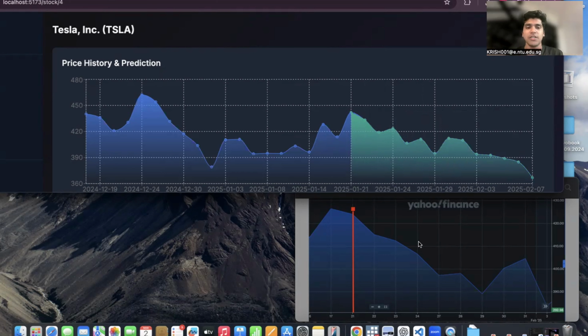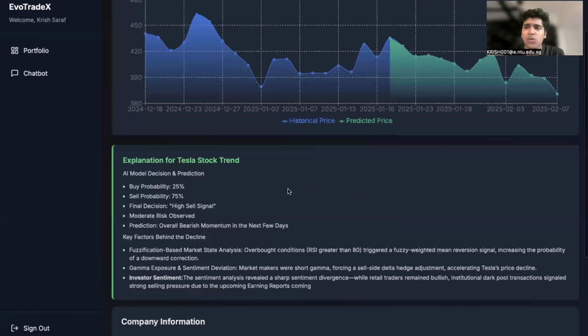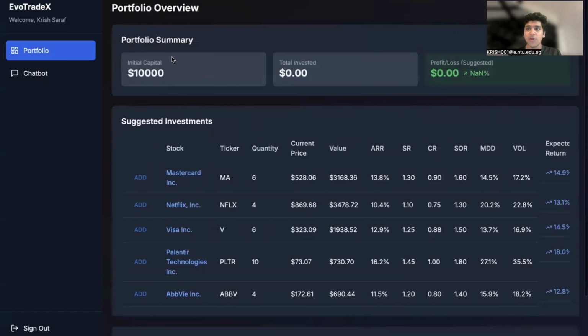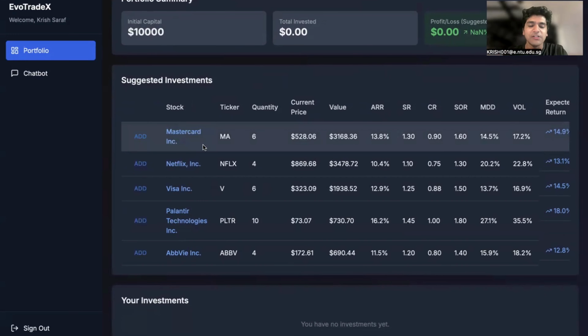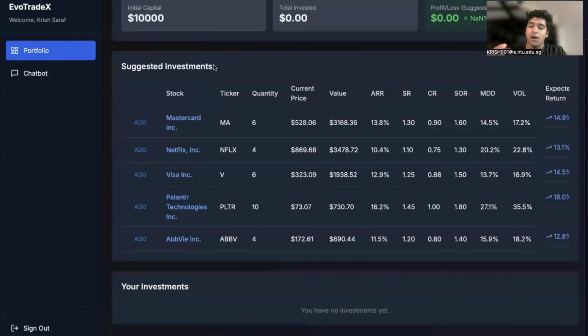What I personally love the most is the explainable AI feature, which actually breaks down what each stock is doing and why it was chosen. So I think it's not just a black box model, it's very transparent, insightful, and makes complete sense of what is happening. EvoTrade also has a very good proprietary portfolio management tool, which they use reinforcement learning to create. Now, since I entered $10,000, it automatically creates a fully diversified portfolio for me based on my preferences for tech stocks.